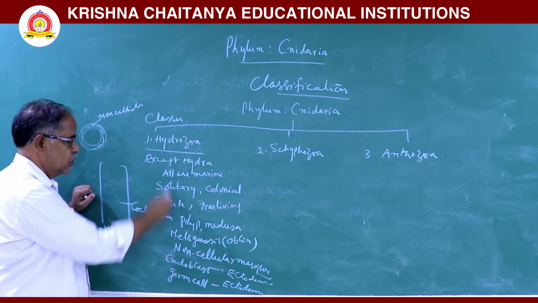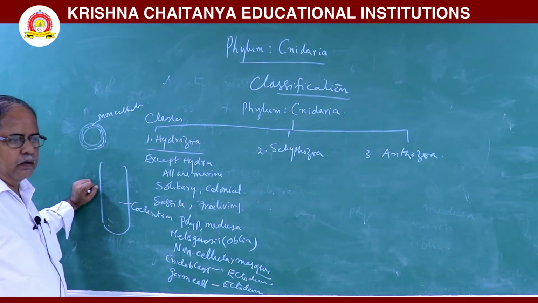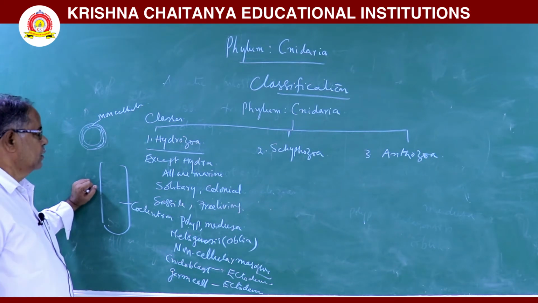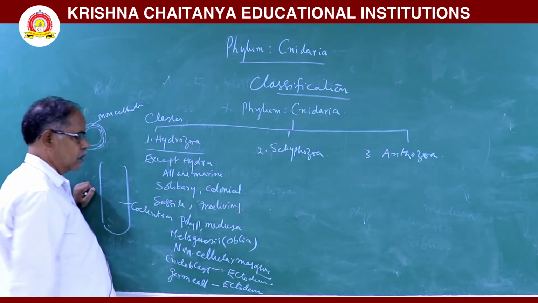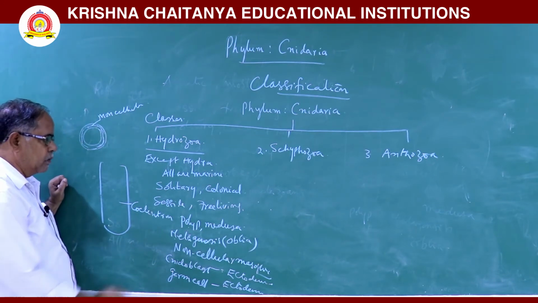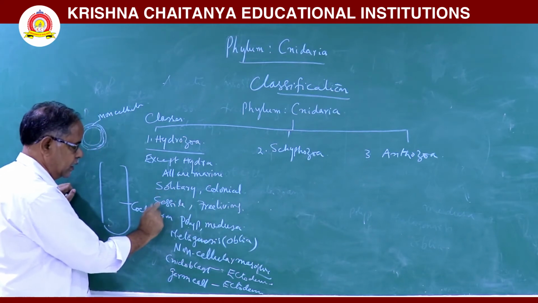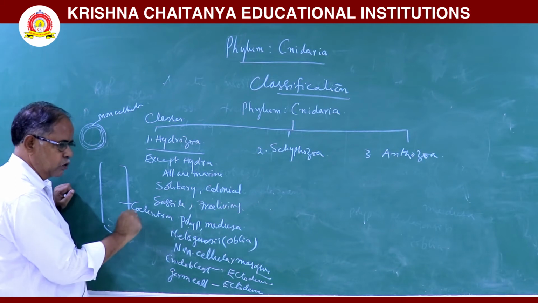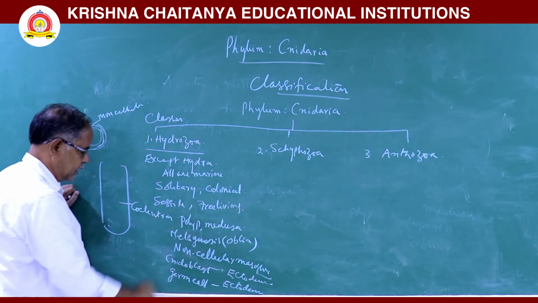Hydrozoans show polymorphism. Example, Hydra, Obelia, Physalia, Velella, Porpita, like that. Hydrozoa, except Hydra, all are marine. Some are solitary, some are colonial, some are sessile, some are free living. In these animals, two forms are there. Polyp is present, Medusa is present.